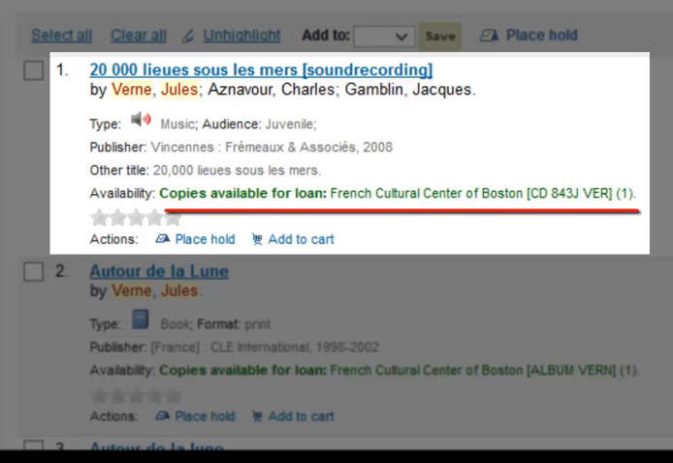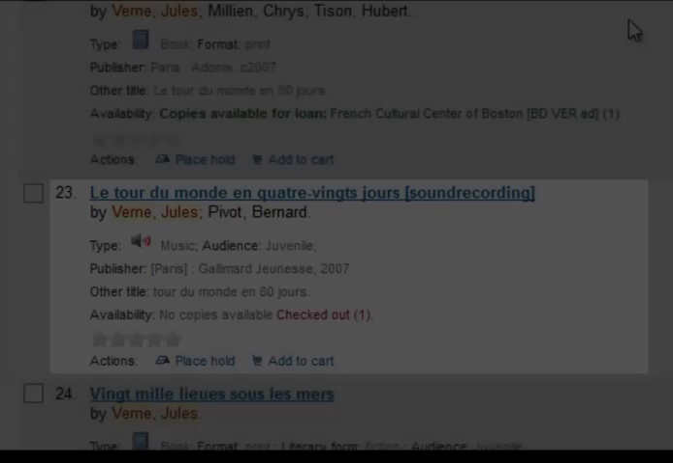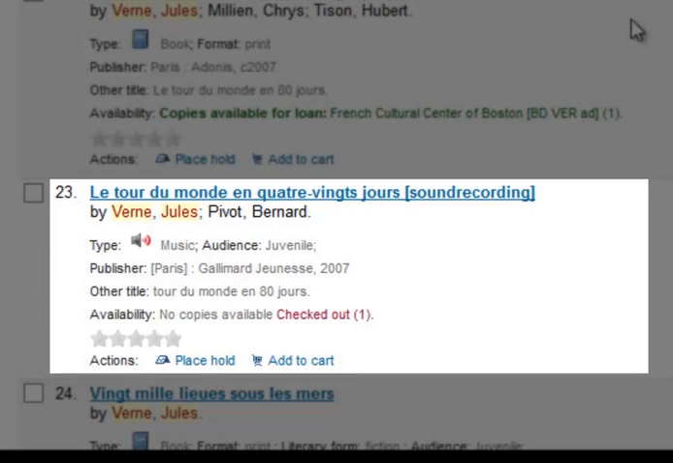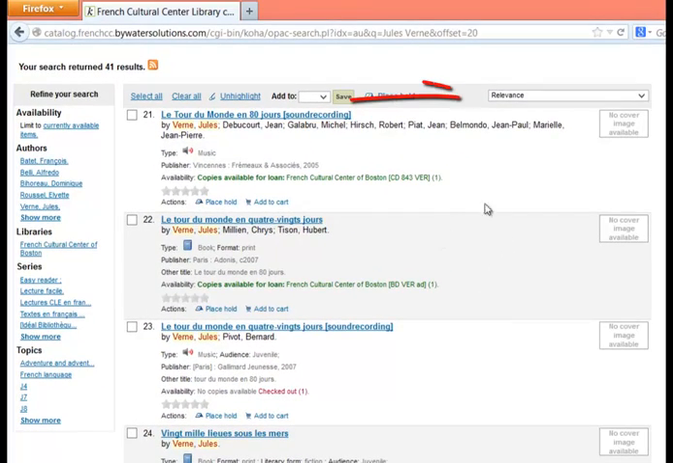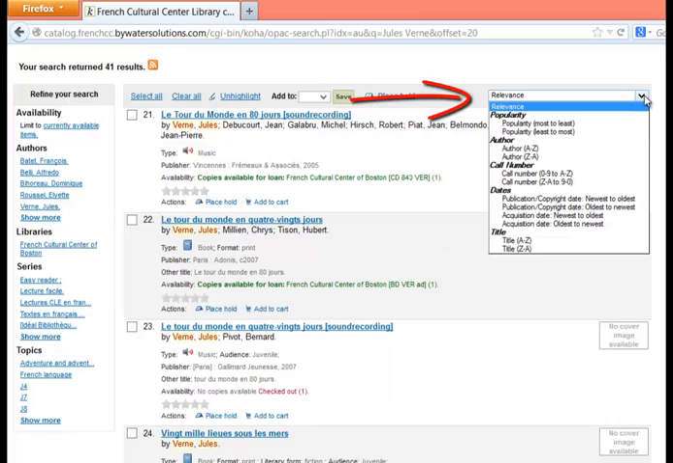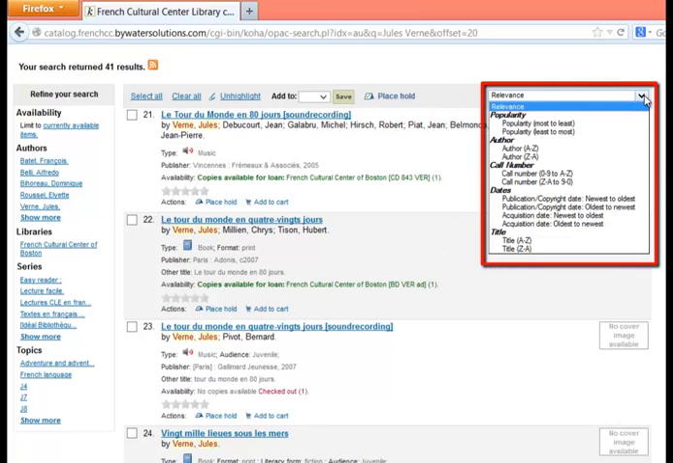Very importantly, the listing will tell you whether an item is available for loan, such as this one. Further down on our list is an example of a Jules Verne work that has been checked out and so is not available. Notice, by the way, that the listings are sorted by their relevance to your search query. You can use this drop-down box to sort by title, author, or other criteria.